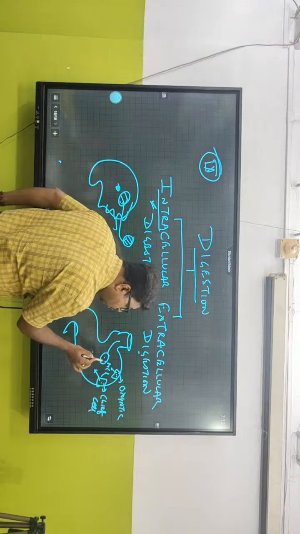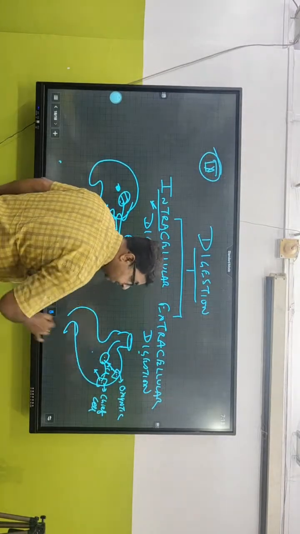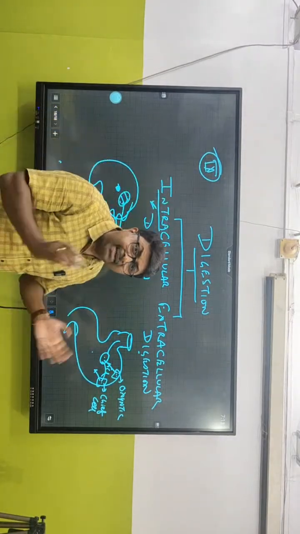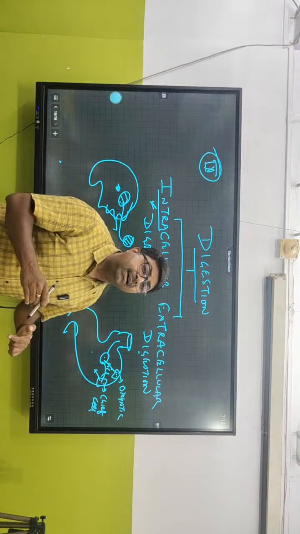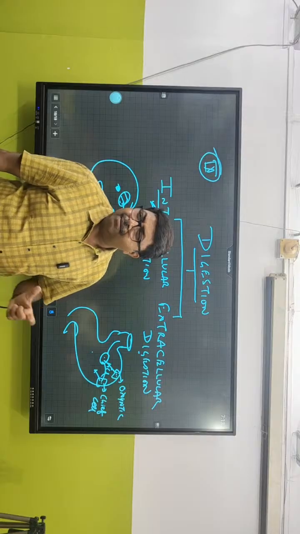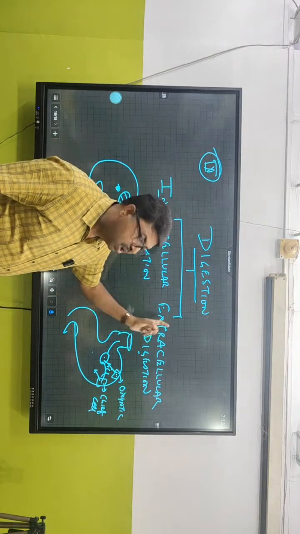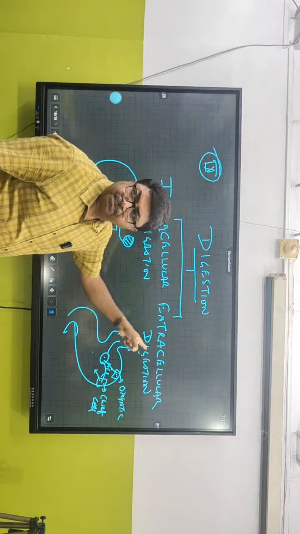Come on. Do you think this food is going to go inside the cell and they're going to digest it? Or they're going to digest outside the cell? Outside the cell. That is outside the cell, inside the organ. What is the name of the organ? Stomach. Stomach is the name of the organ. So what kind of digestion we are showing? Extracellular or intracellular? Which one is advanced over the other?